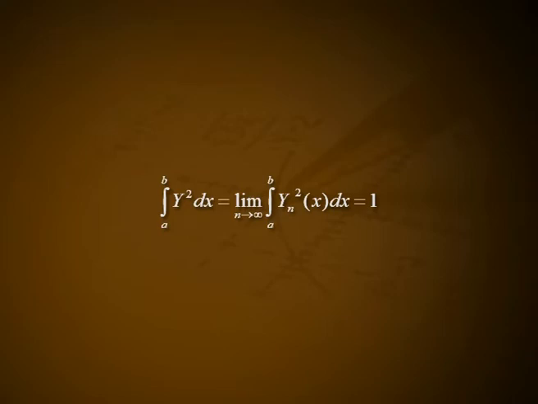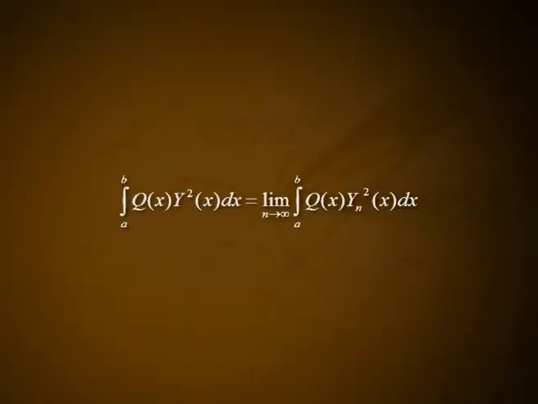In fact, we have the integral from a to b of y square dx is equal to the limit as n tends to infinity of the integral from a to b of yn square of x dx, which is equal to 1. The integral from a to b of q of x y square of x dx is equal to the limit as n tends to infinity of the integral from a to b of q of x into yn square of x dx.